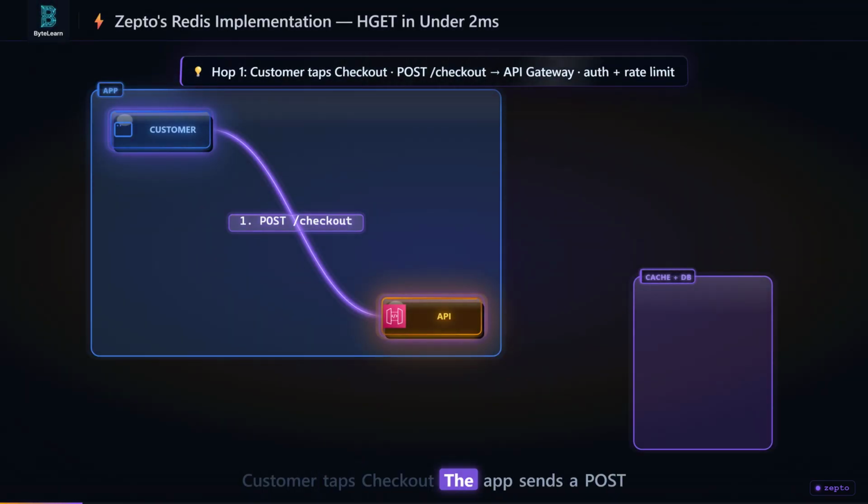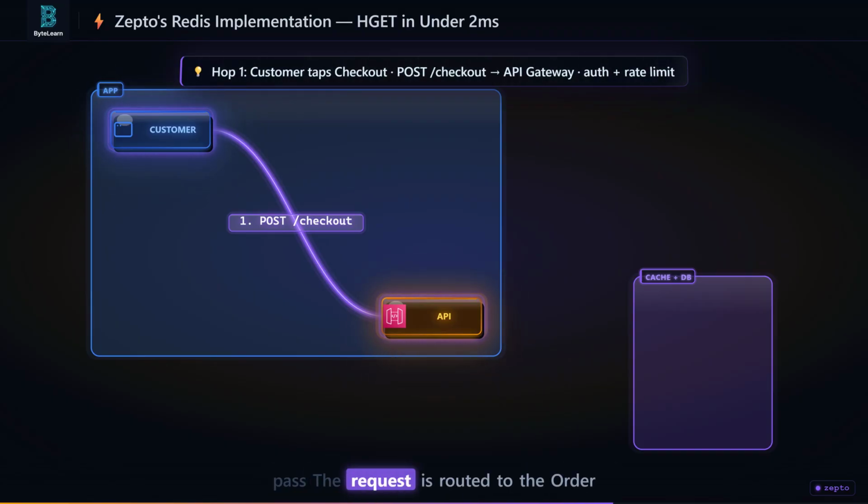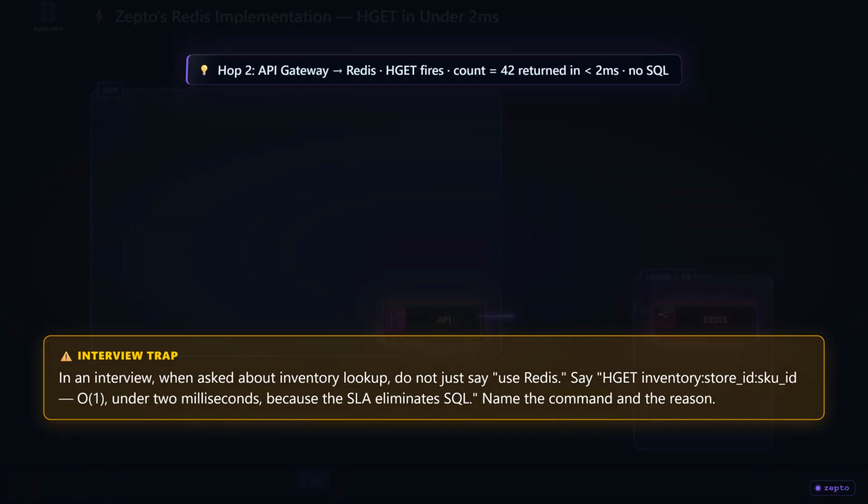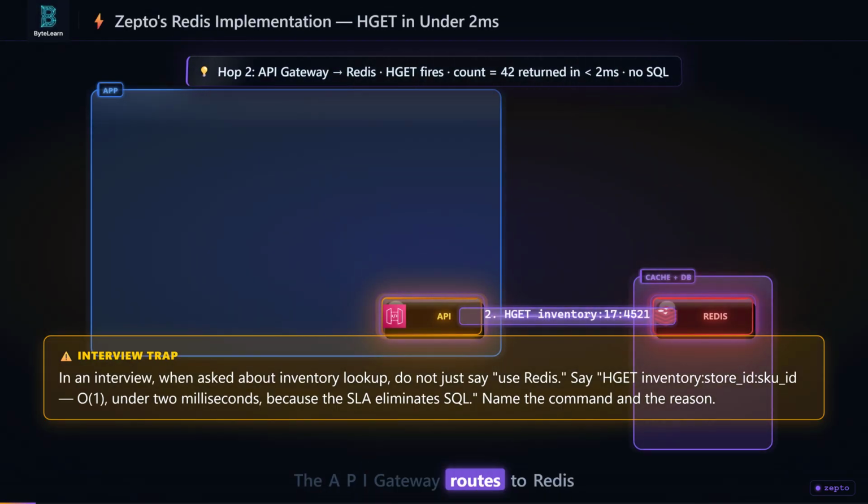Customer taps checkout. The app sends a POST to the API gateway. The gateway checks the auth token and request rate. Both pass. The request is routed to the order service in under 1 millisecond. The API gateway routes to Redis directly for the inventory check. The order service reads the stock count.